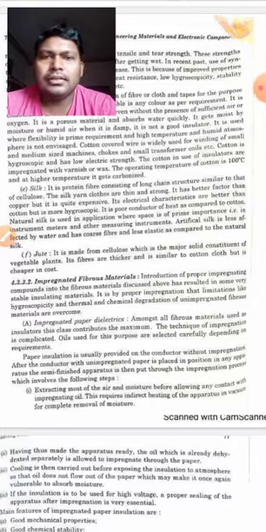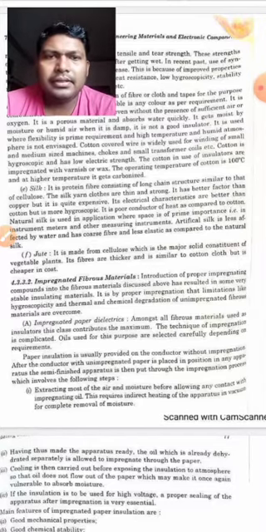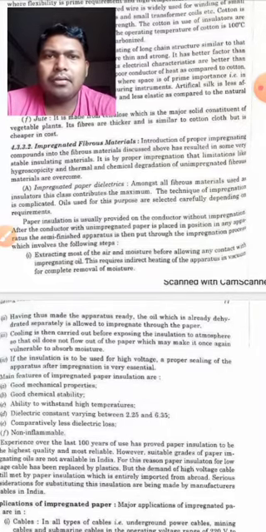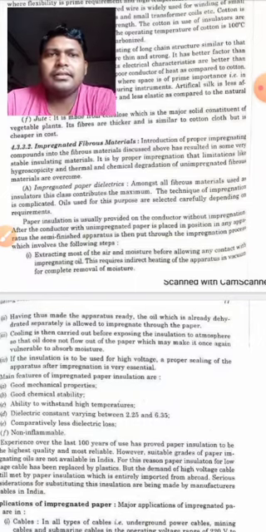Now students, the last topic which we will discuss in today's class is impregnated fibrous material. The introduction of proper impregnating compounds into the fibrous materials discussed above has resulted in some very stable insulating materials.